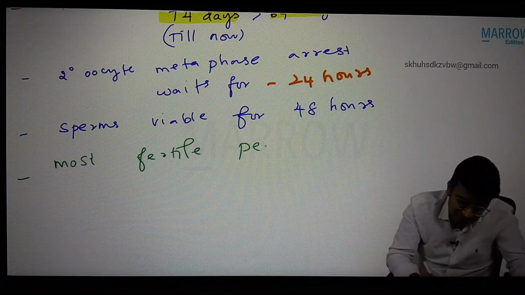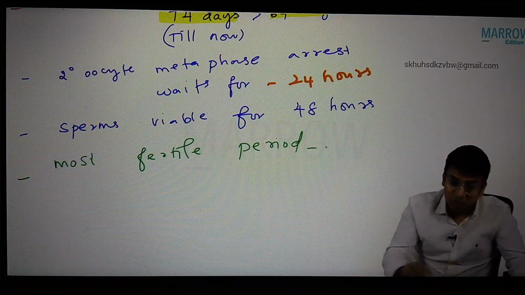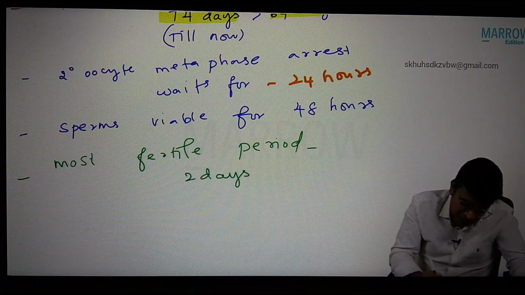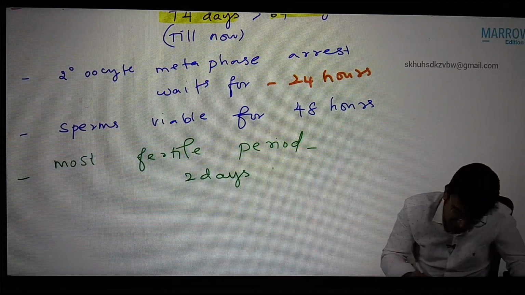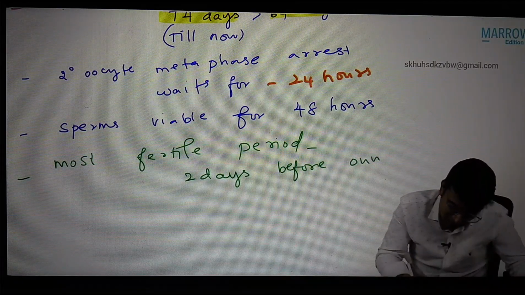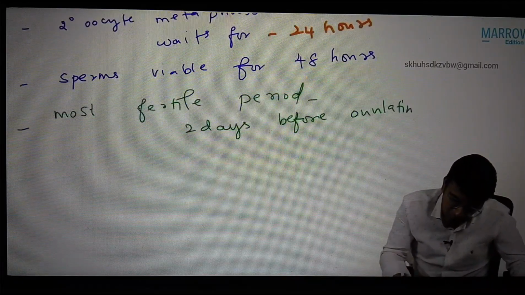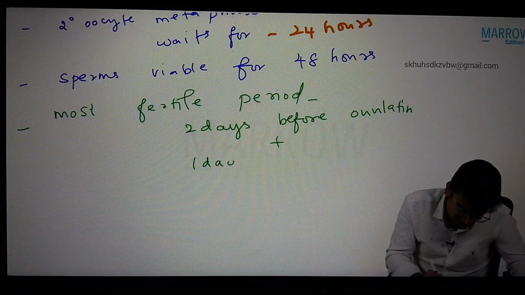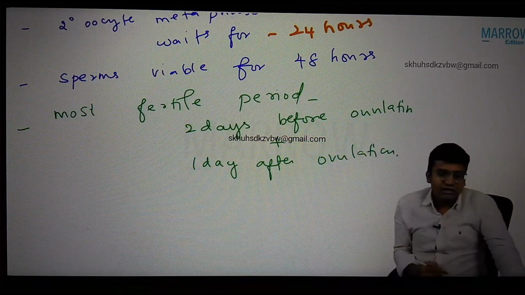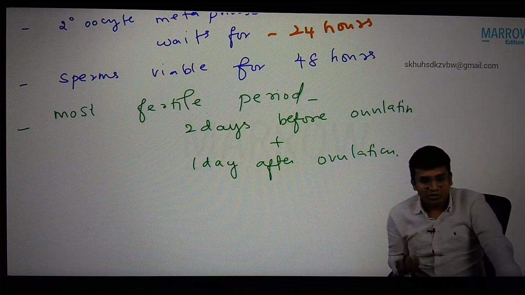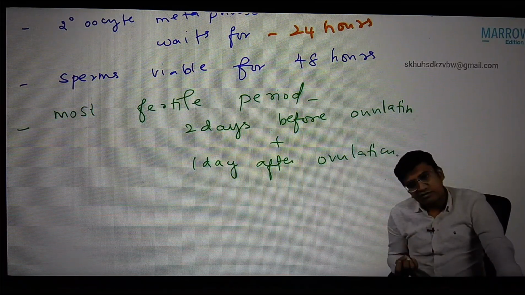Now what is the most fertile period? 2 days before ovulation and 1 day after ovulation. That is the most fertile period: 2 days before ovulation and 1 day after ovulation.